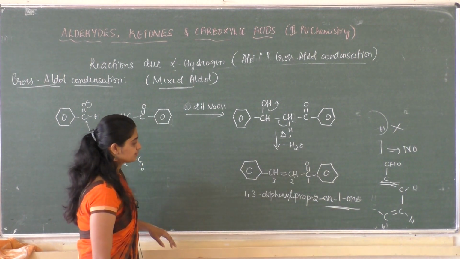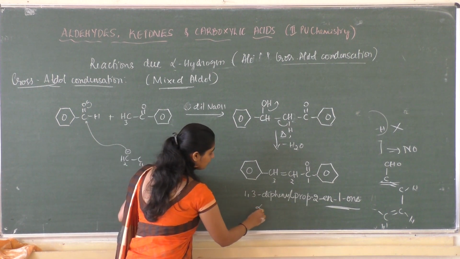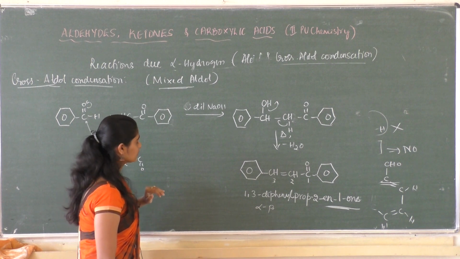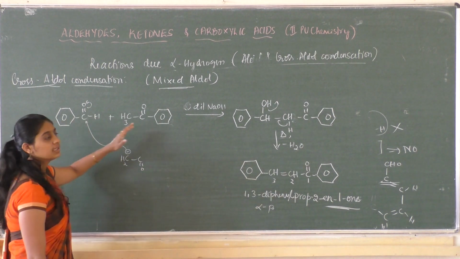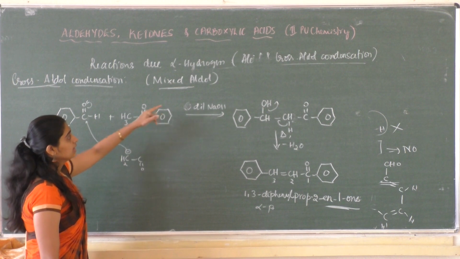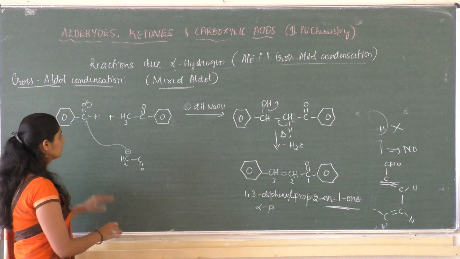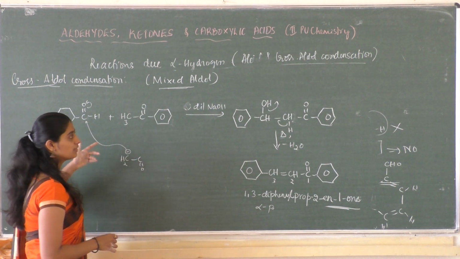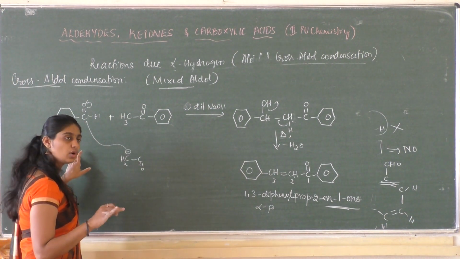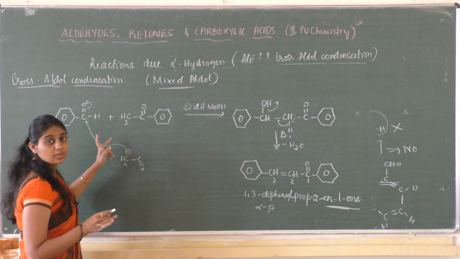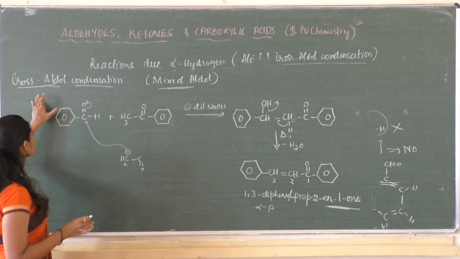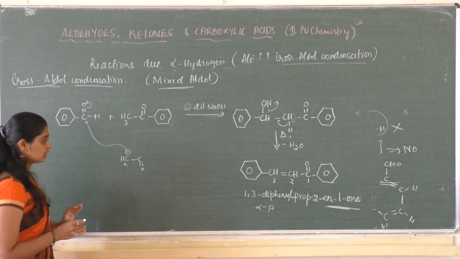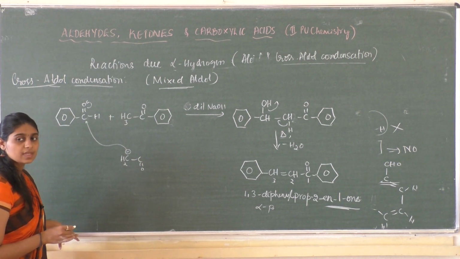Clear? So this is the alpha beta unsaturated condensation product. When an aldehyde and a ketone get reacted, this is an aldehyde and this is a ketone. In the previous case we have seen only aldehydes or only ketones, but this is a mixed one, so the name of this is cross aldol or mixed aldol condensation. Clear?